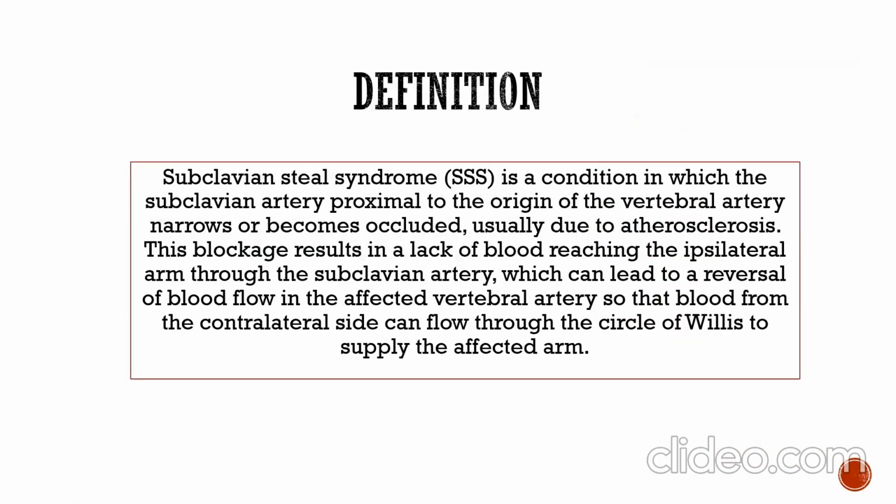Definition. Subclavian steal syndrome is a condition in which the subclavian artery proximal to the origin of the vertebral artery narrows or becomes occluded, usually due to atherosclerosis. This blockage results in a lack of blood reaching the ipsilateral arm through the subclavian artery, which can lead to a reversal of blood flow in the affected vertebral artery, so that blood from the contralateral side can flow through the circle of Willis to supply the affected arm.